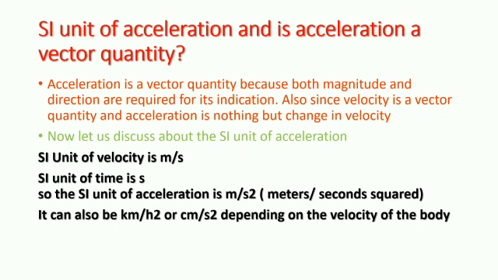Now let us talk about whether acceleration is a vector quantity. We have discussed that velocity is a vector quantity. So acceleration, which is nothing but change in velocity, is also a vector quantity. The SI unit of acceleration is as follows. The SI unit of velocity is meters per second. The SI unit of time is second. So the SI unit of acceleration is meter per second square.